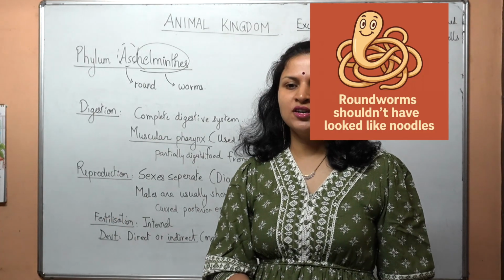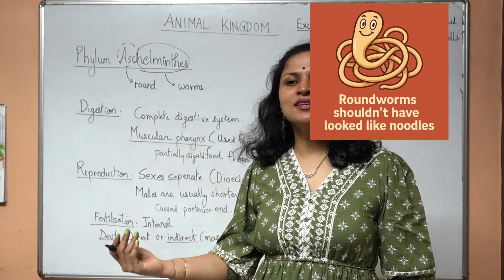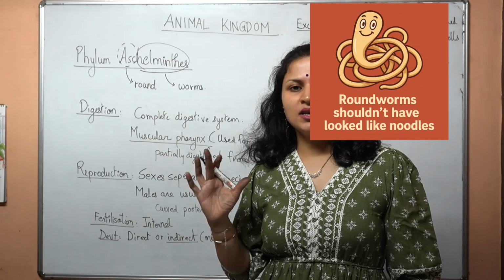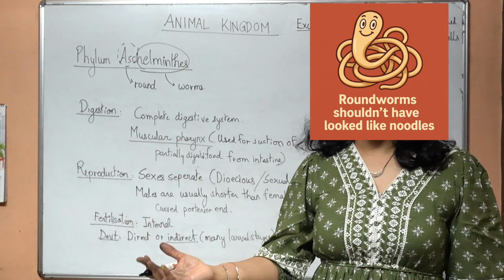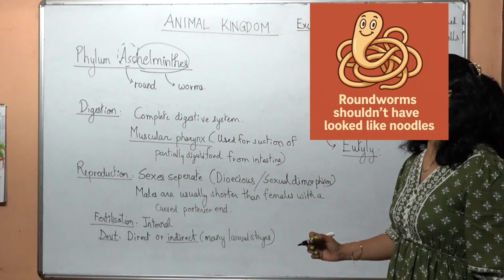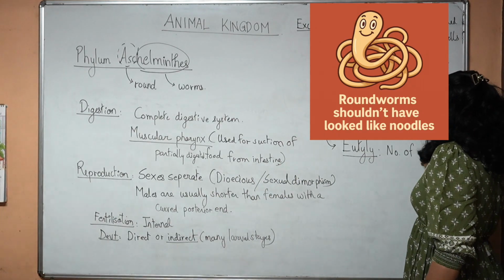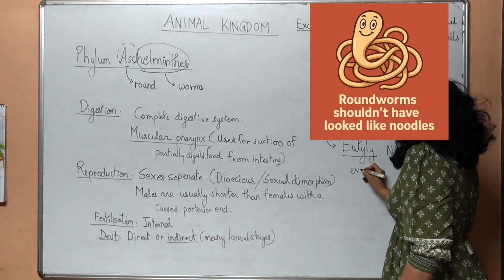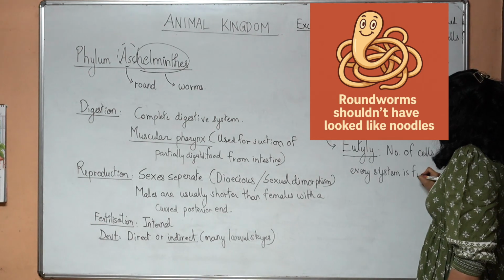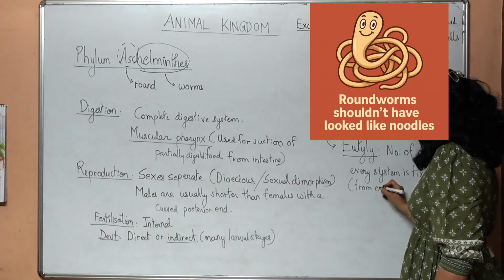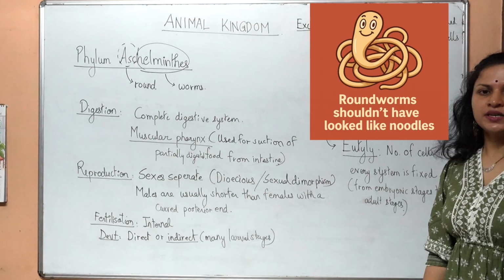In us it is different, the number of cells will keep on dividing and increasing in number, but here the number of cells remain constant from embryonic stages to the adult stages. This feature is called eutely. Number of cells in every system is fixed from embryonic stages to adult stages, that is eutely.